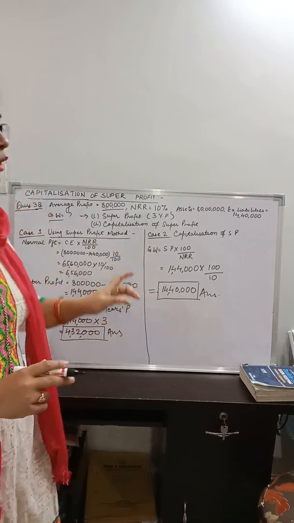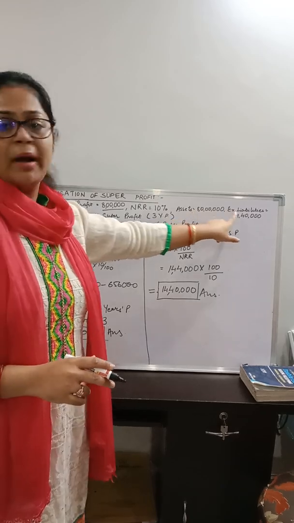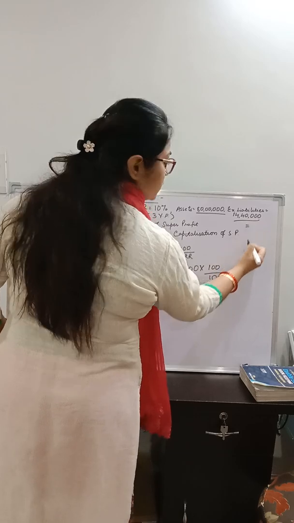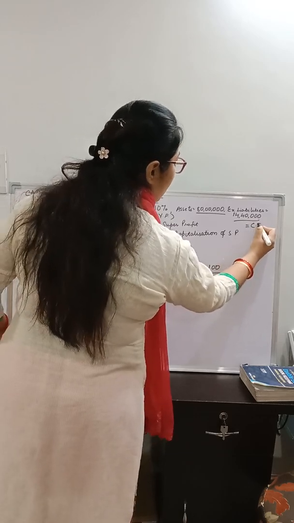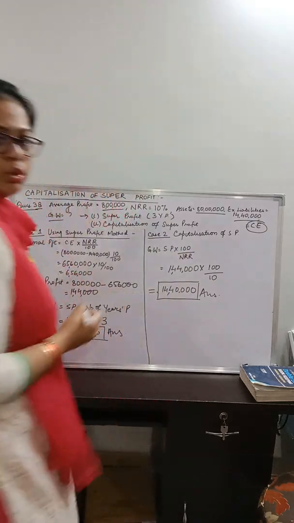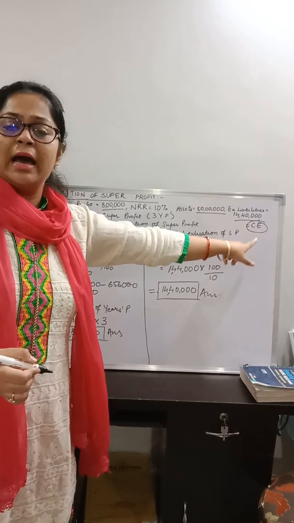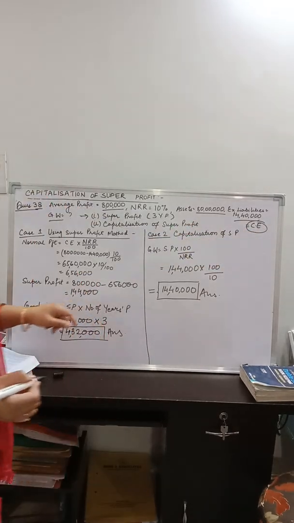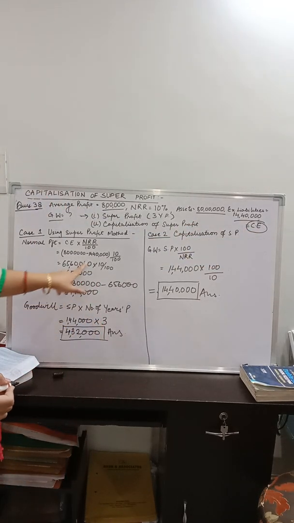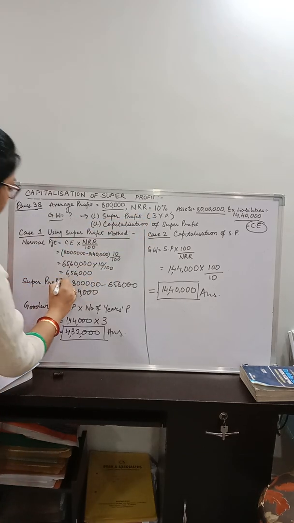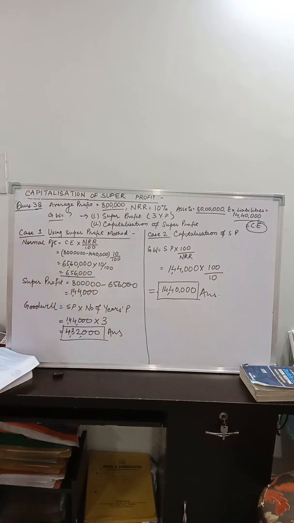For capital employed, what we are supposed to do is asset minus external liabilities. So asset minus external liabilities, this will fetch you the actual capital employed into the business. 80 lakhs minus 14 lakhs 40,000 will get you the actual capital employed into this partnership firm. So 80 lakhs minus 14 lakh 40,000, which is 65 lakhs 60,000 rupees, into, since the rate of return is 10%, we will apply this. The normal profit comes out to be rupees 6,56,000.